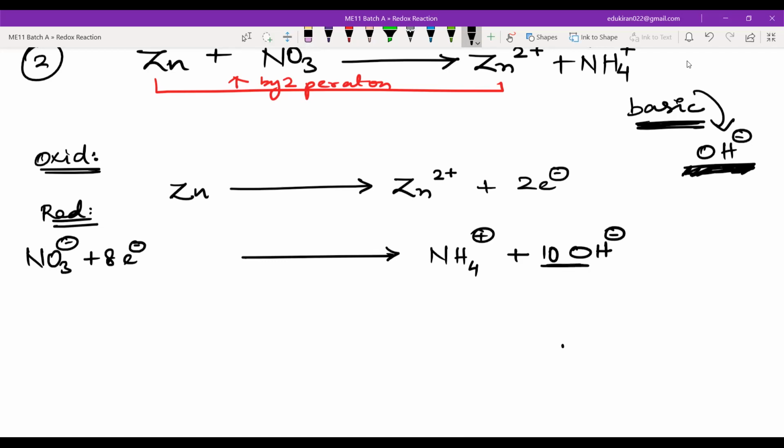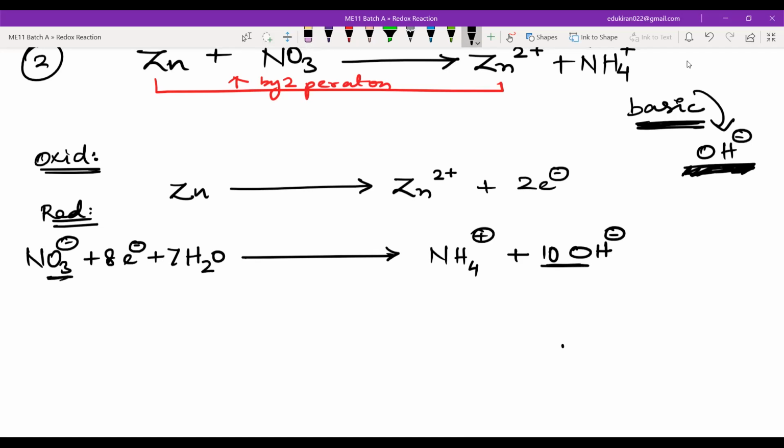Here we have 10 oxygen. Here we have 3 oxygens, right? That means there is a difference of 7 oxygen. That means 7 H2O. See, it is balanced, yes or no? Yes. Is it balanced? Okay.